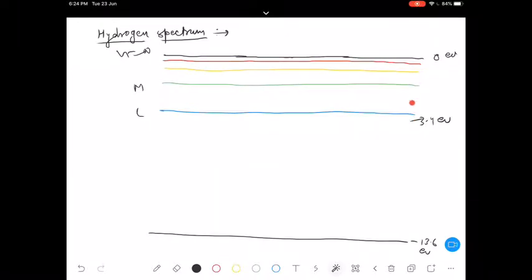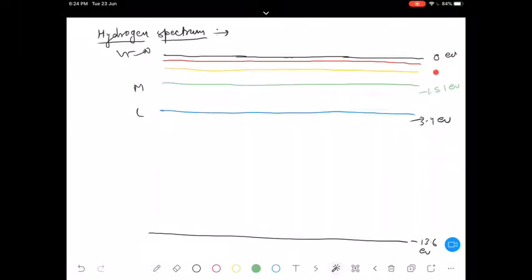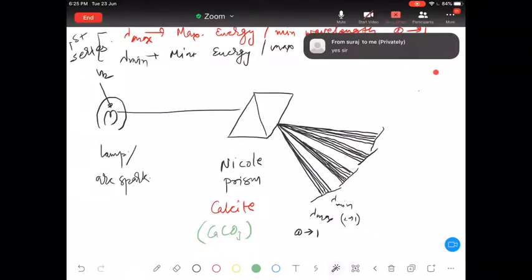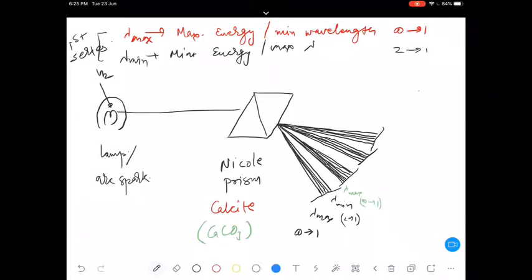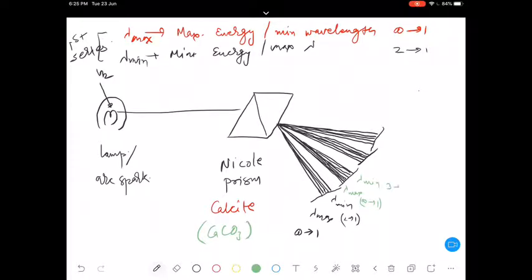Even if I see 3 to 2, the energy difference around 1.89 electron volt, that is even greater than the energy of the third orbit, 1.51 electron volt. The energy difference between 2 to 3 is even greater than the energy difference between 3 to infinity. Isn't that right? Correct. So here this second series, again I could write here, this is lambda max, which corresponds to infinity to 2. Here I write lambda minimum, for second series, which corresponds to 3 to 2.